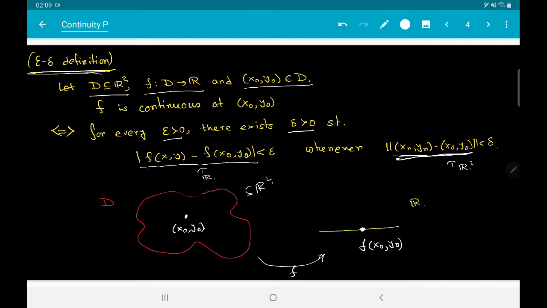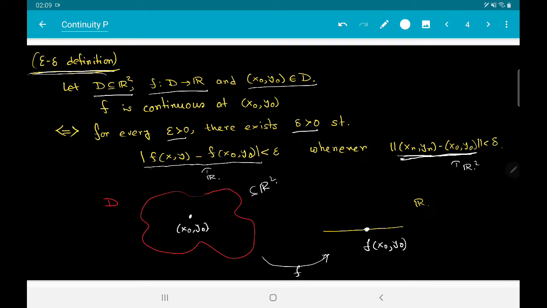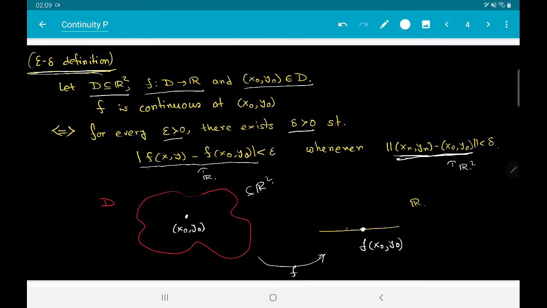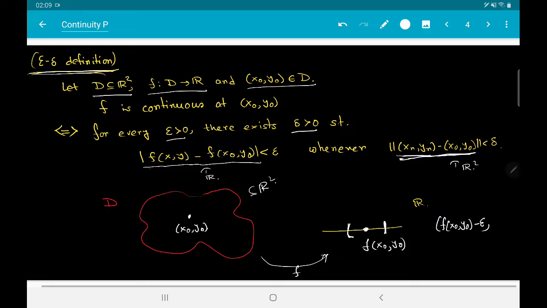Now, what is the epsilon-delta criteria? The epsilon-delta criteria says the following: you give me any epsilon which is bigger than 0, and then I will consider this interval. What is this interval? This interval is f(x0, y0) minus epsilon to f(x0, y0) plus epsilon.